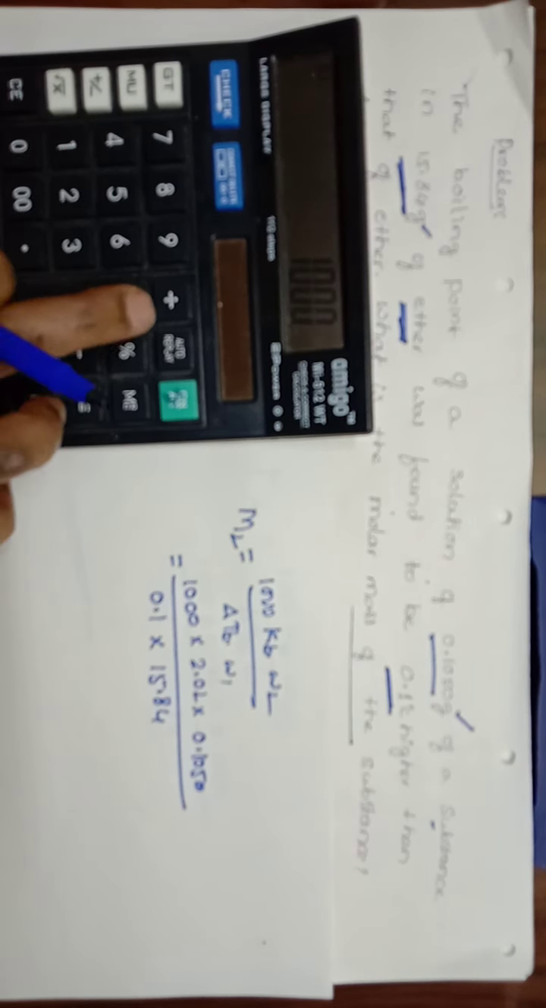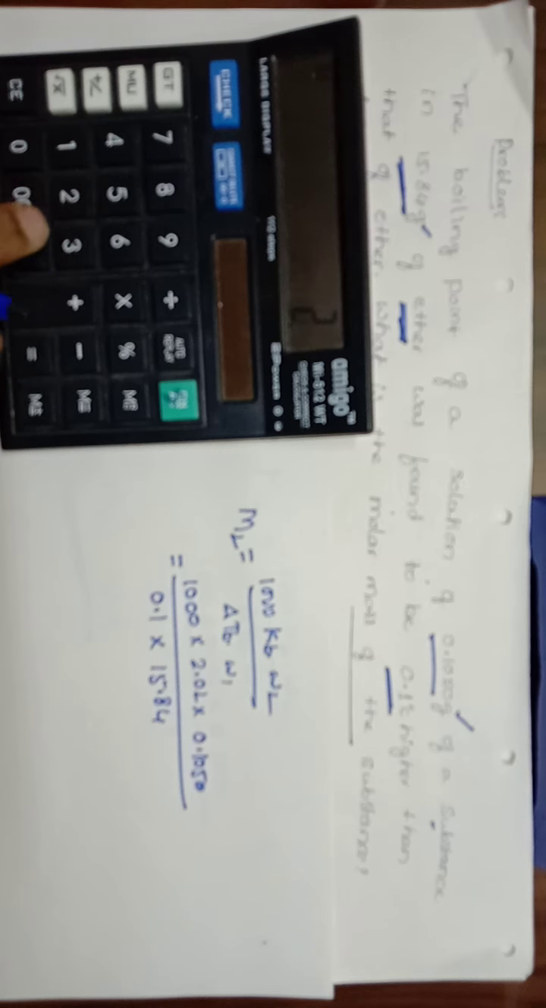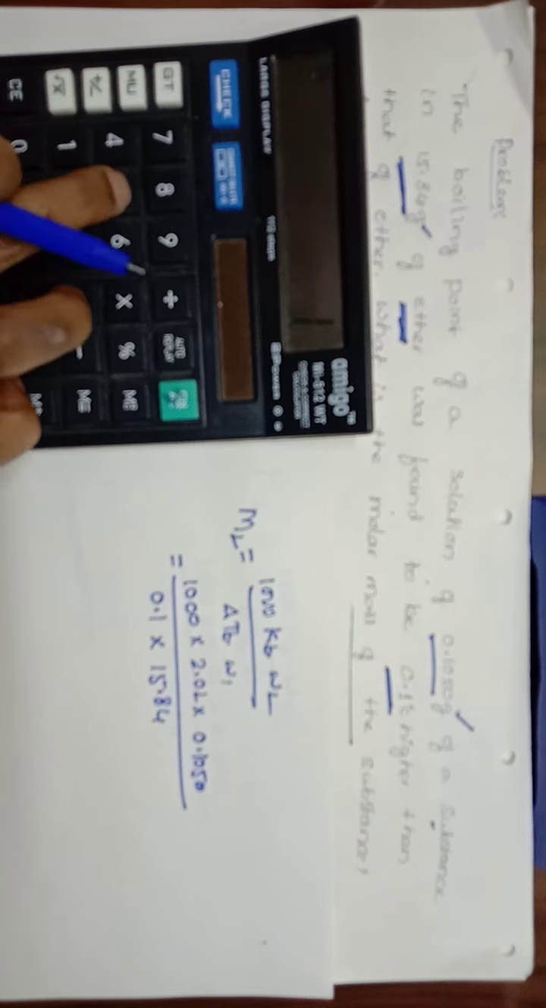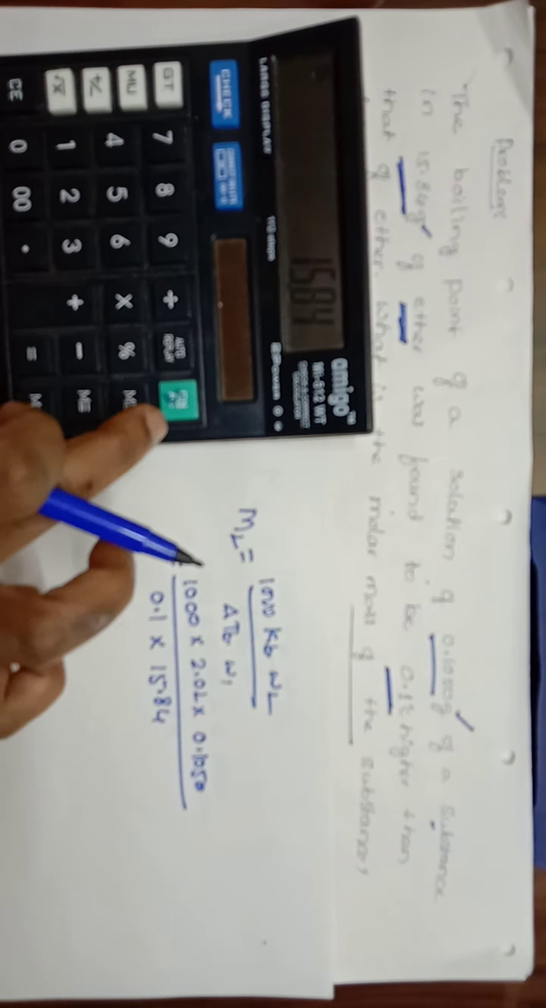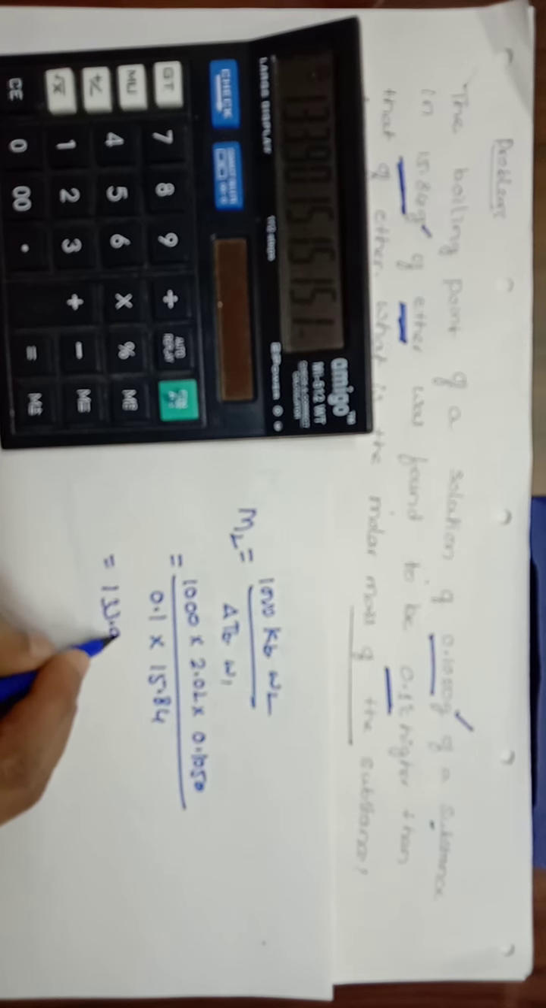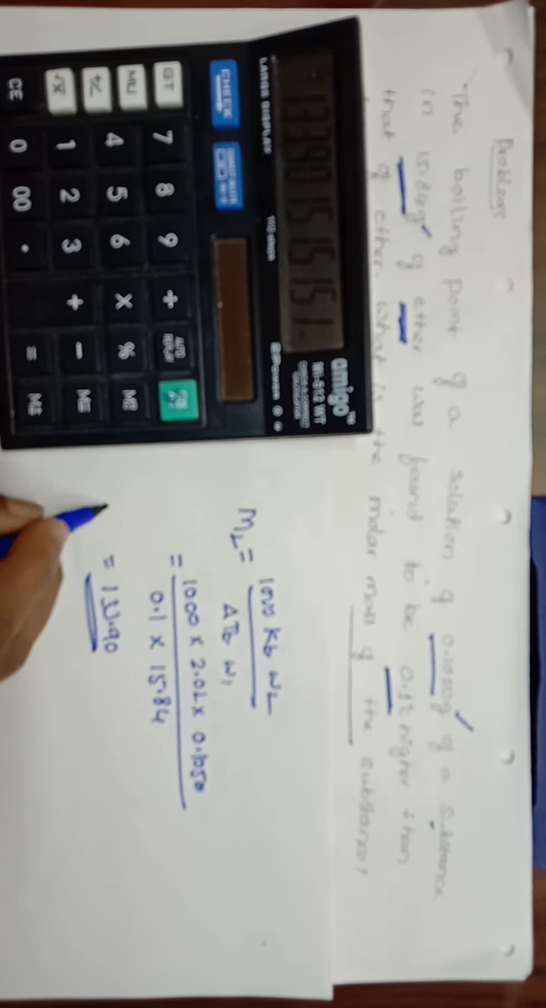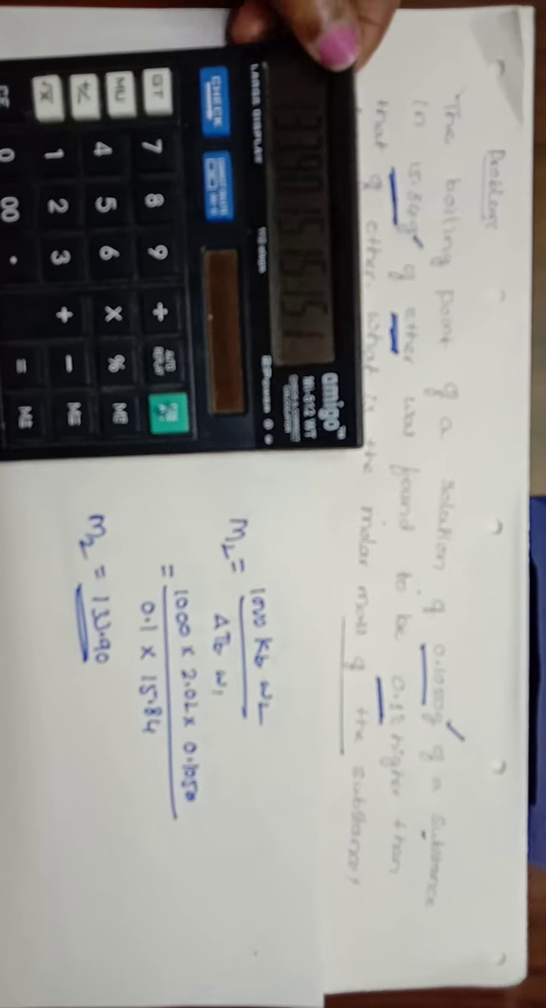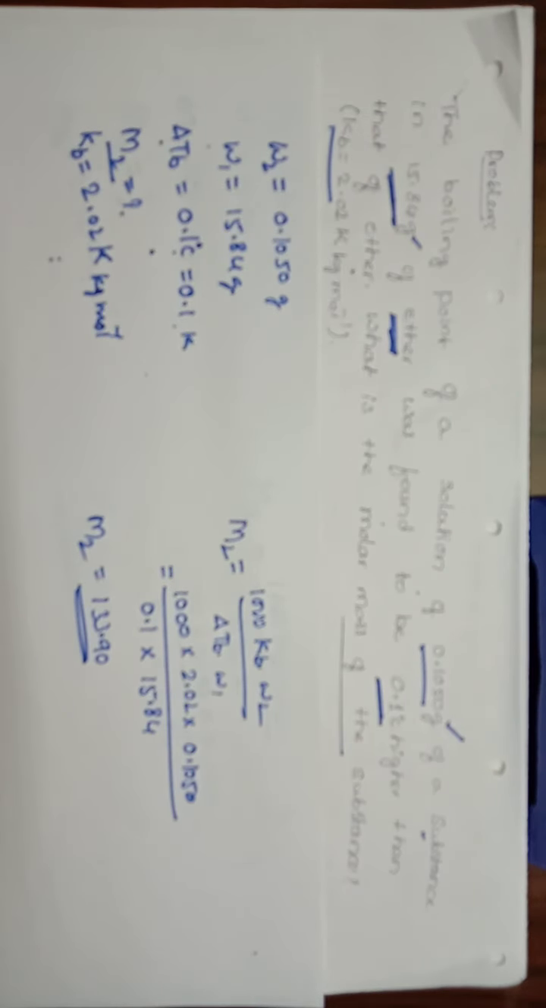Okay, on substitution we have to simplify the values. 1000 into 2.02 into 0.1050 divided by 0.1, again divided by 15.84. The value obtained is 133.90. This is the molar mass of solute, which is obtained as the answer. In this way we will do some of the problems based on elevation in boiling point.